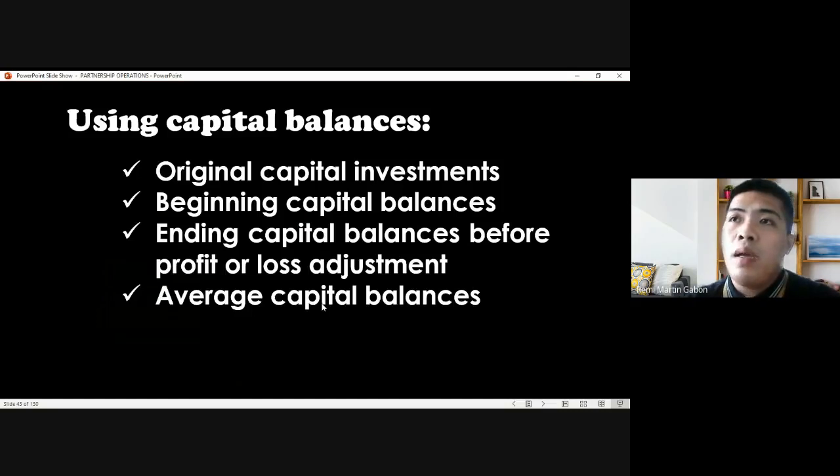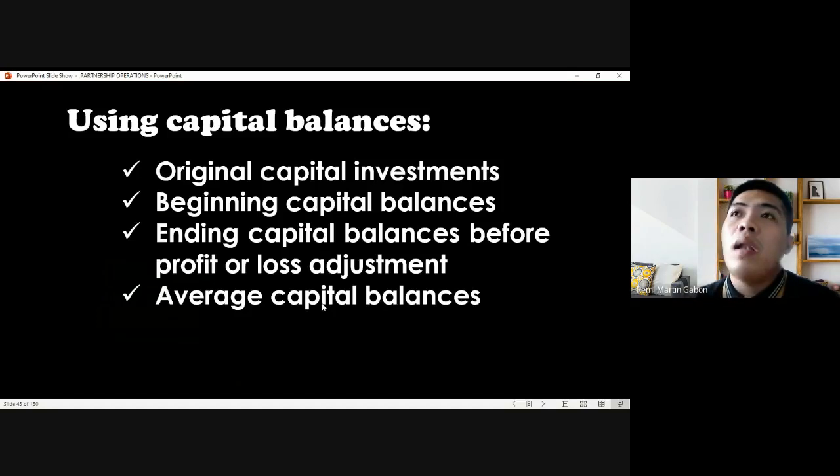The transactions are already affecting the capital balances: crediting the capital balance for profit or additional investment, and debiting it for loss or temporary or permanent withdrawal. So it will affect the balance of the investment. Just take note of the difference on how to differentiate original capital investment from beginning capital balances.